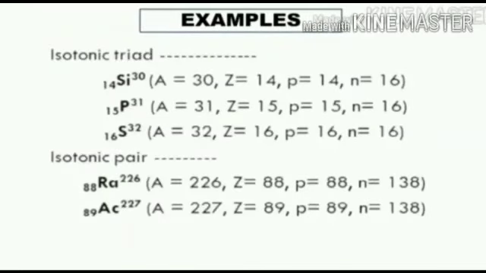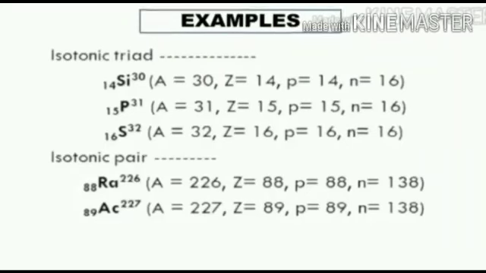See the other example. Silicon, phosphorus and sulfur are isotones. The atomic number of silicon is 14 and its mass number is 30. For phosphorus, the atomic number is 15 and the mass number is 31.